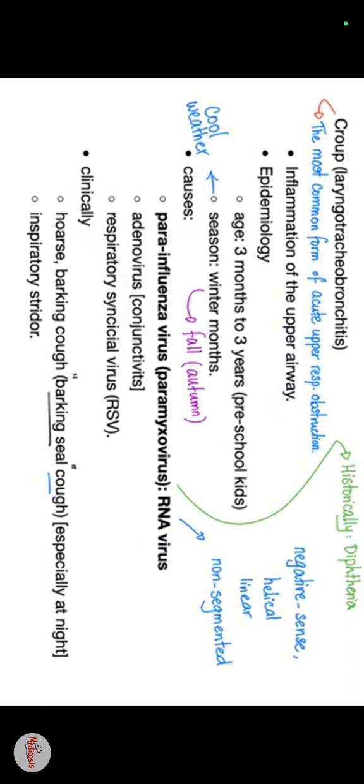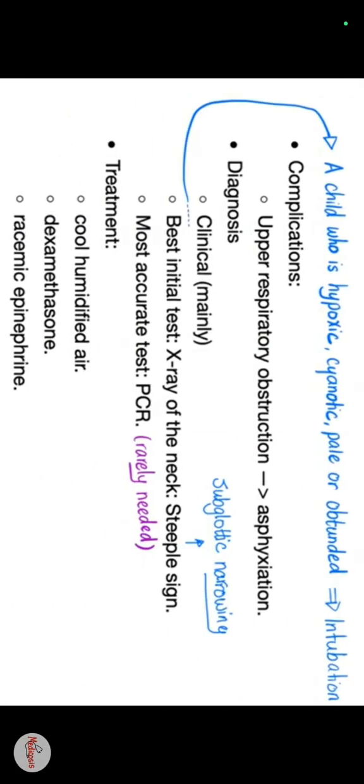Clinically, in the signs and symptoms, we notice the barking cough, hoarseness of the voice, and inspiratory stridor. Then complication: upper respiratory obstruction. Diagnosis is mainly X-ray, and rarely PCR is conducted. And in treatment, dexamethasone, epinephrine, and humidified air must be given.